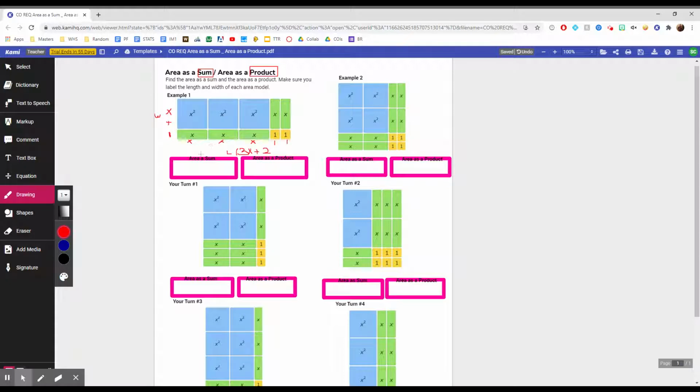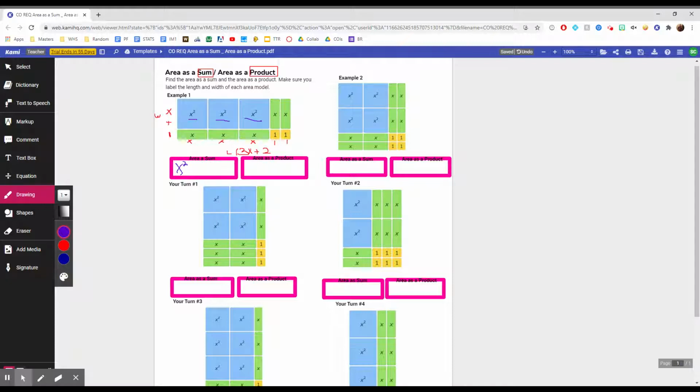Okay, so now I'm going to go here to my answer boxes. The area as a sum is when we count how many tiles we have. If we look at the x squared tiles, I have 1, 2, 3, so I'm going to say I have 3x to the second power.